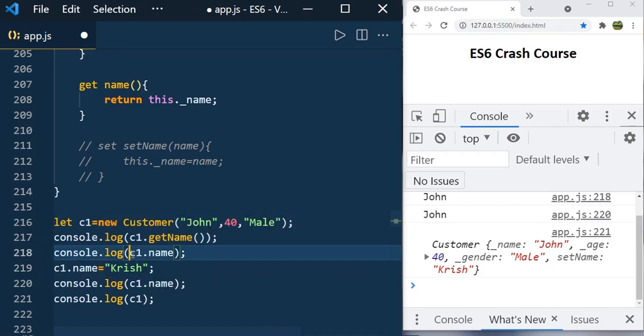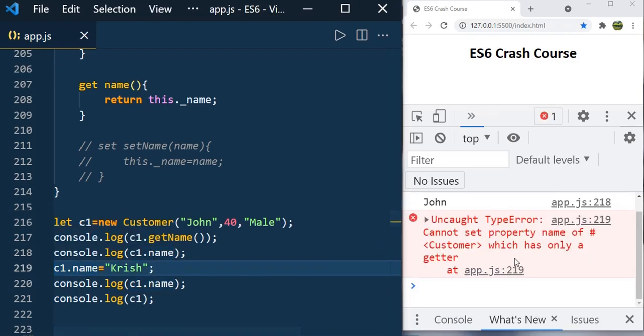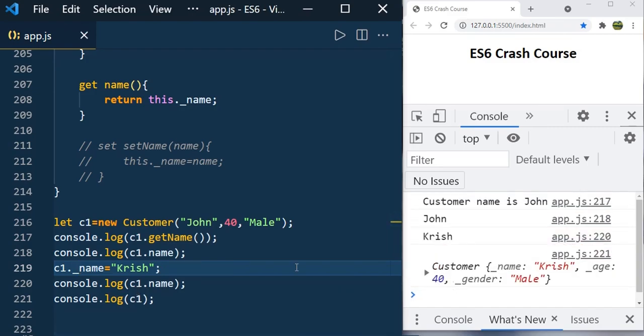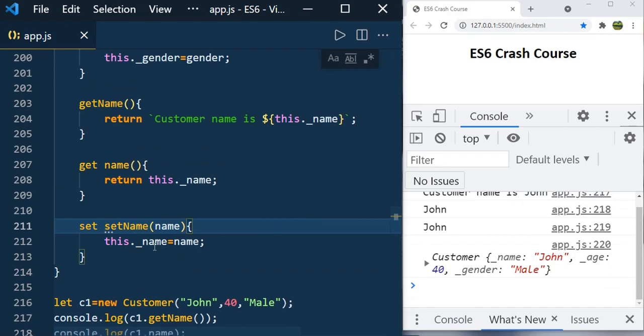If you try to set c1.name, let us see what will be the output. You can see that, cannot set property name of Customer which has only a getter. So it is having only a getter and you can't set the value. And let's try to do it using the underscore name, then it will work. But this is not good practice, because you should not expose this _name to the outside world, and you should not do it like this. So I just uncommented this set name.